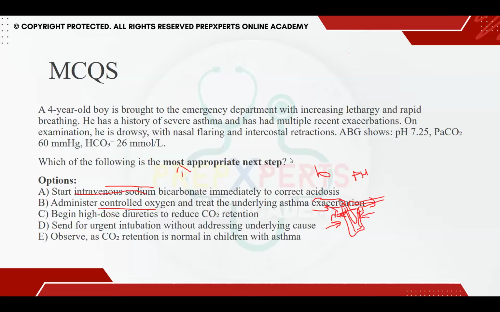Still there is a persistently wheezy chest, and still he is retaining carbon dioxide. That is when you decide that this child is not responding towards your medication. That is an indication that you have to put this child on mechanical ventilation, relax his respiratory muscles and then treat it. Okay. Memorize this one for the respiratory acidosis cause.